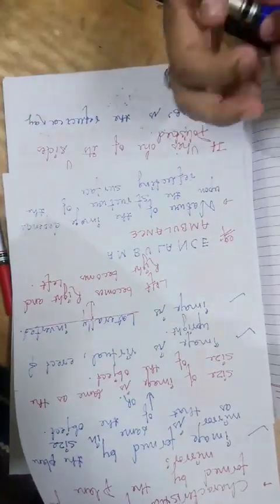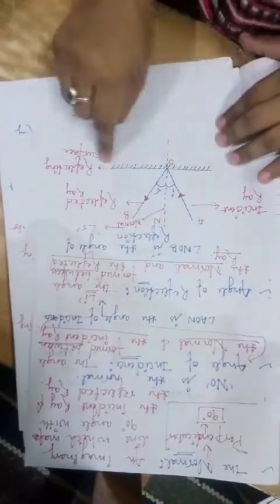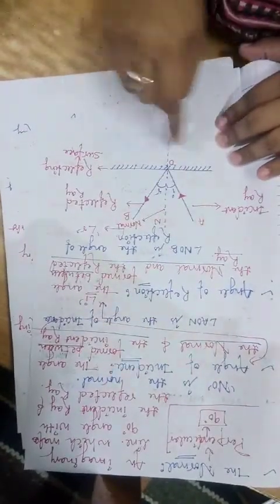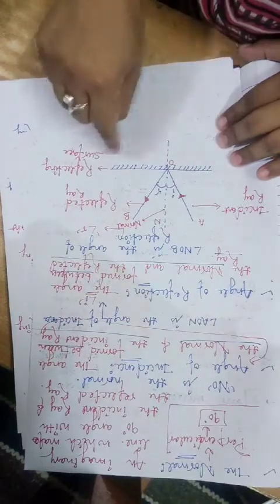All right, the reflecting surface in our example till now was the plane mirror. The surface on which the light falls is known as the reflecting surface.